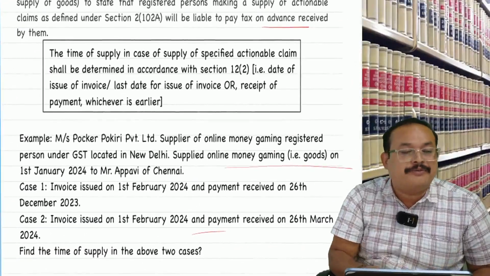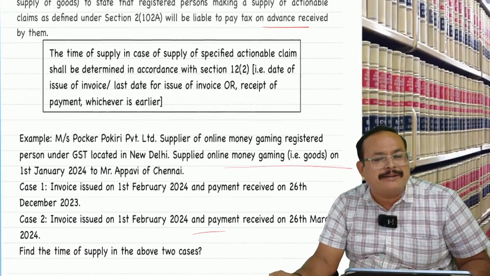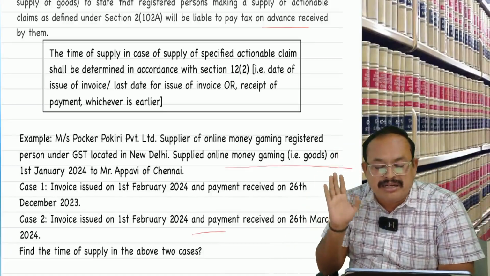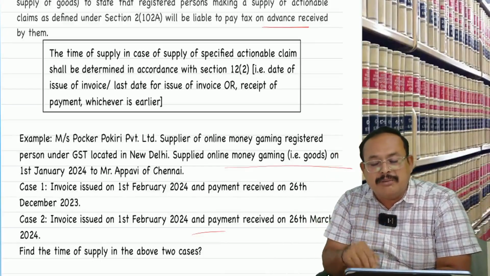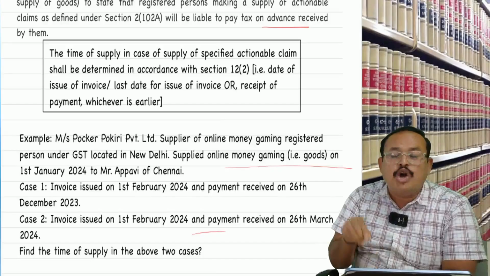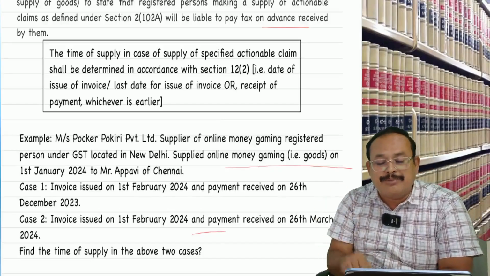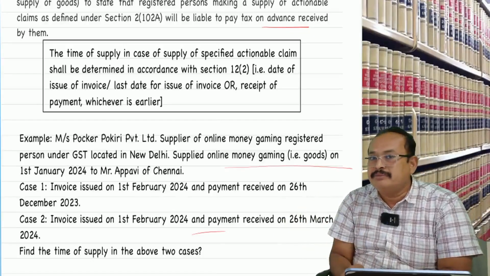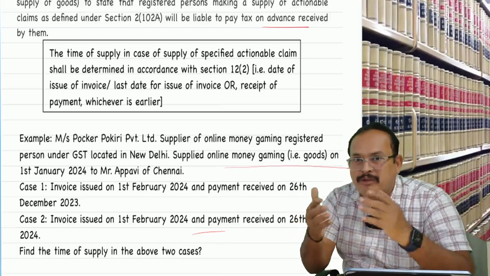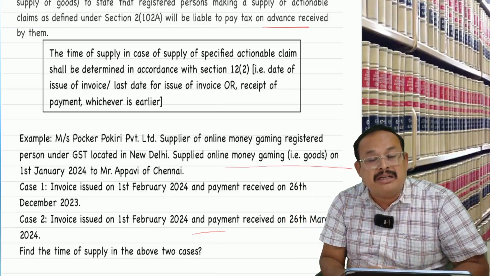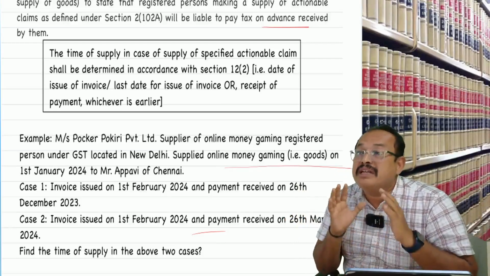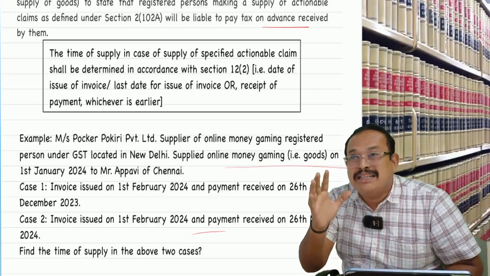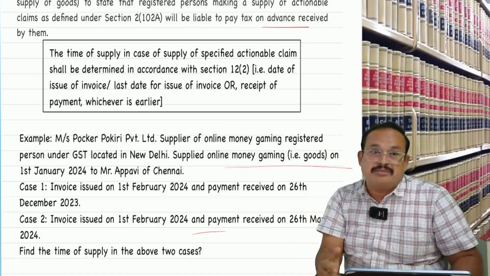Answer to me on the screen itself. Reading as follows, my dear. Mrs. Pokery Private Limited supplied online money gaming, registered person under the GST located in New Delhi. Supplied online money gaming, that is goods, on 1st January 2024 to Mr. Appavi of Chennai. Who will play online money gaming game? Appavi only will play. In online money gaming, there is no history of winners, and it is a bogus advertisement only coming to mesmerize the ordinary persons.